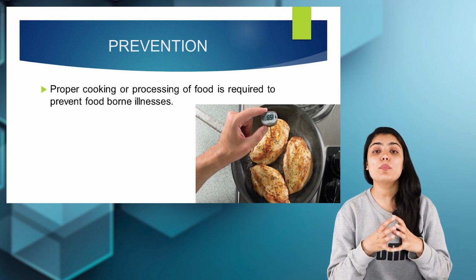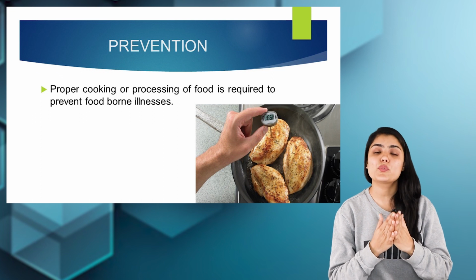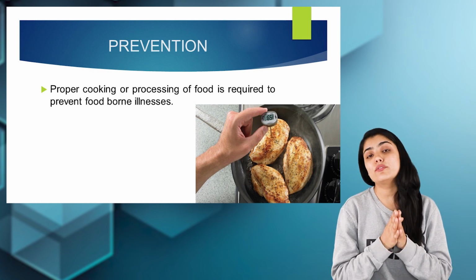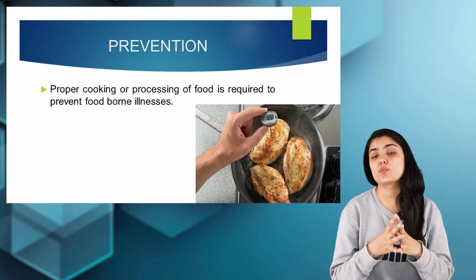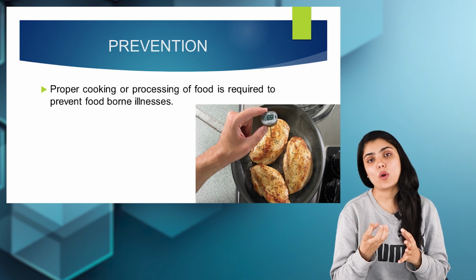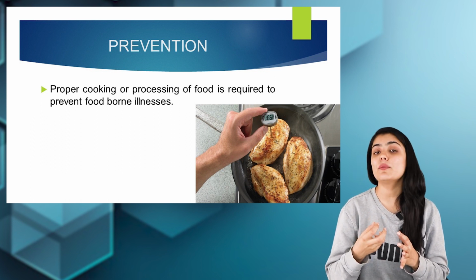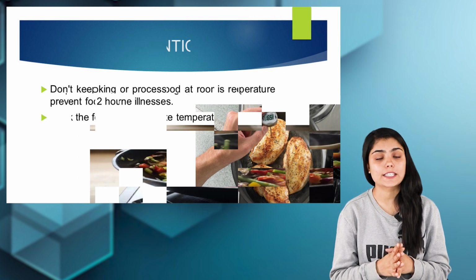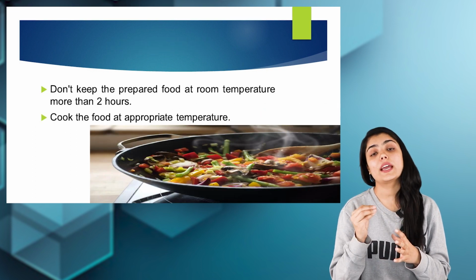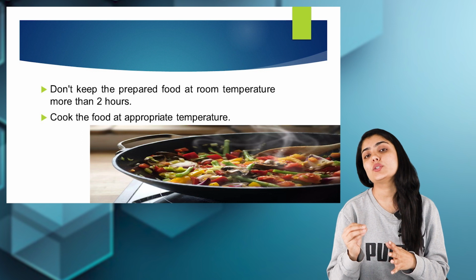Prevention includes proper cooking of the food in order to prevent foodborne illnesses. When the food is cooked properly or processed properly, then the presence of microorganisms in the food is decreased, thereby preventing foodborne illnesses. Do not keep the cooked food at room temperature for more than 2 hours.